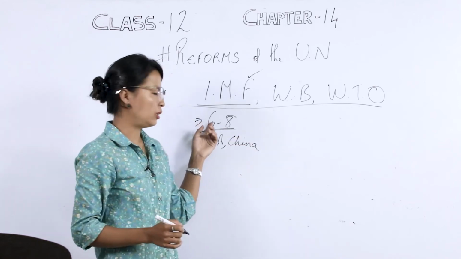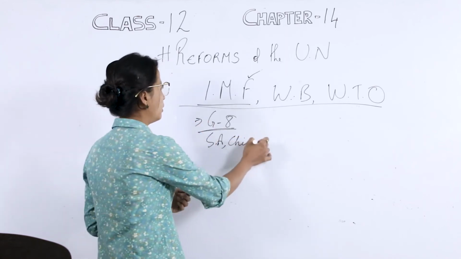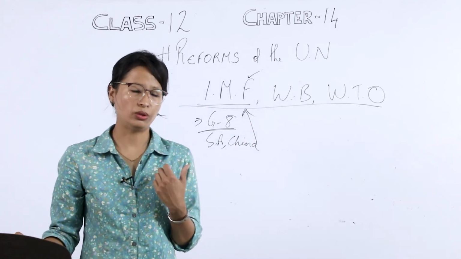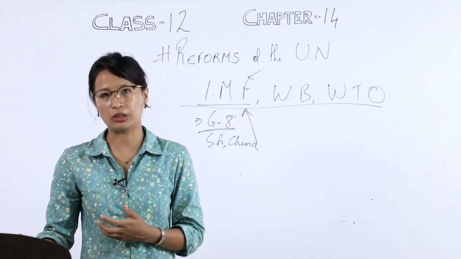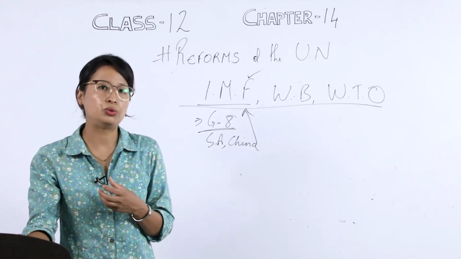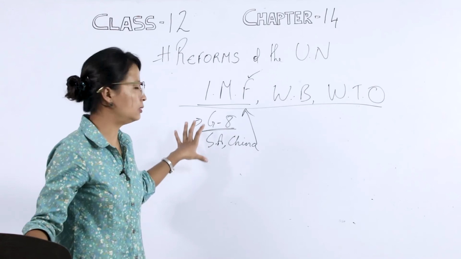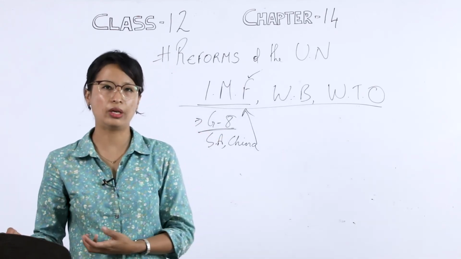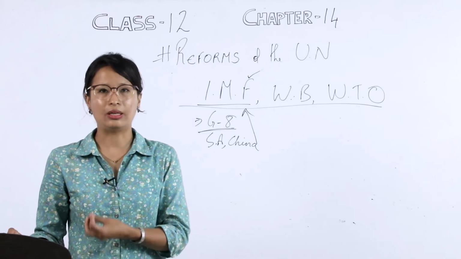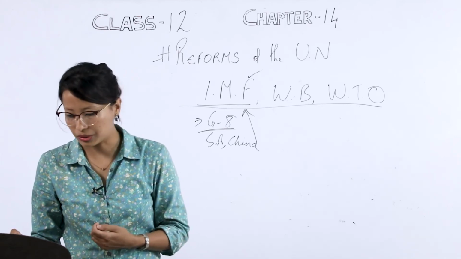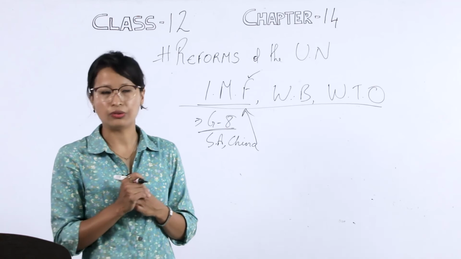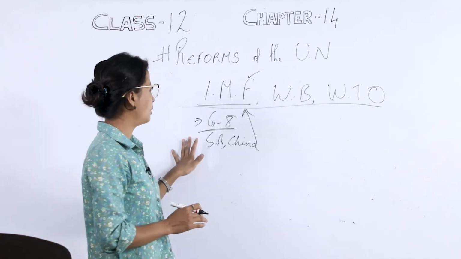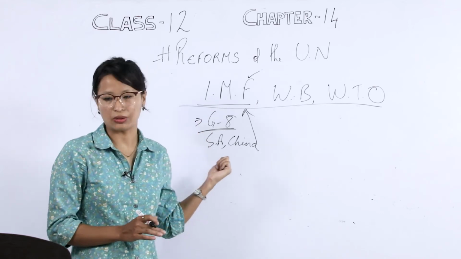The G8 plus Saudi Arabia and China, they are the ones who take most of the control of the IMF. Maybe their functioning. For example, when they are about to give loans to the member countries, these countries are the ones who decide how much to give, and which countries are liable to get the funds from the IMF. So when we look at the functioning of this IMF, it is not democratic, because the funds are controlled by these countries.